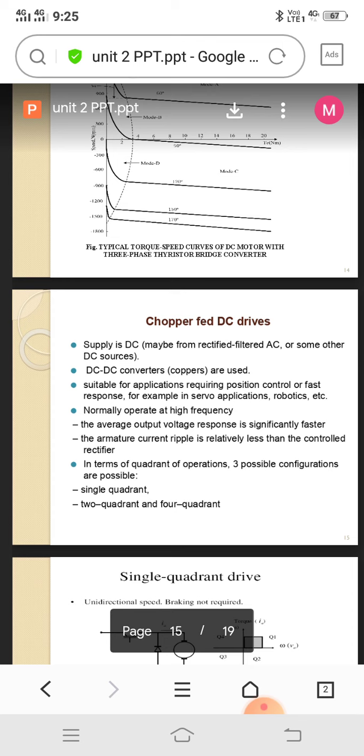So we just got the exact point from this topic: buck converter is a step down converter, used for a DC motor. And then boost converter, which is another kind of chopper classification. Boost converter is applicable for stepping up voltage from a lower voltage. The minimum voltage given to the DC motor is converted into maximum voltage, that means step up voltage.